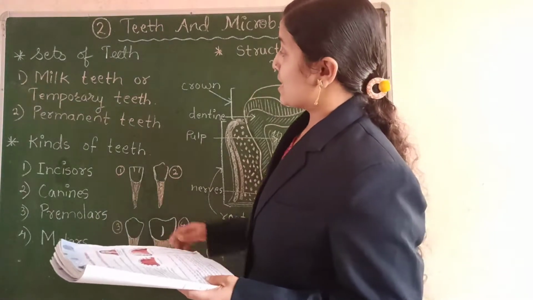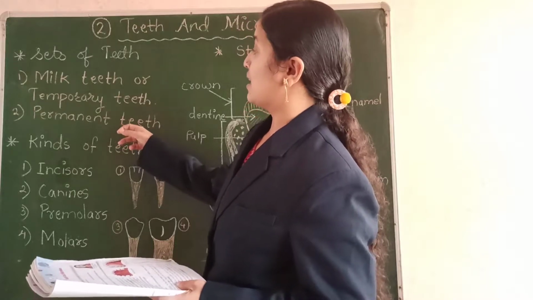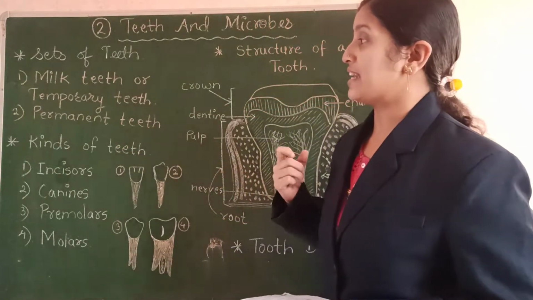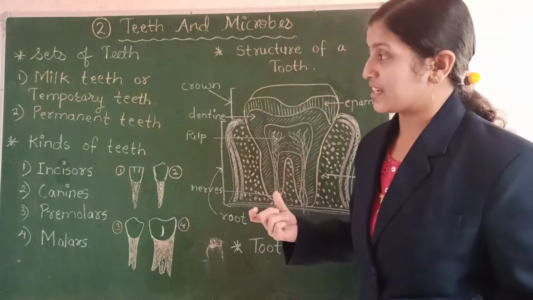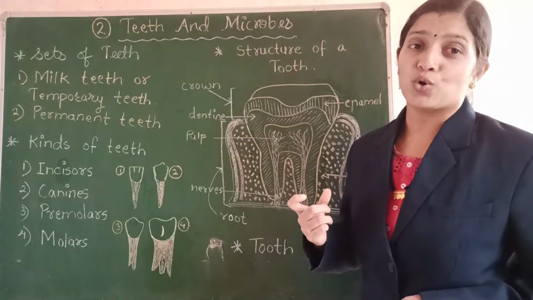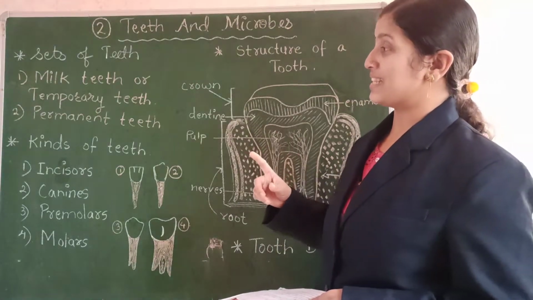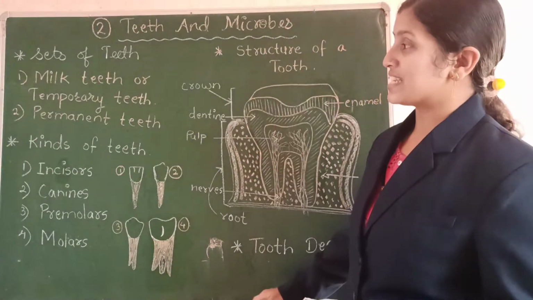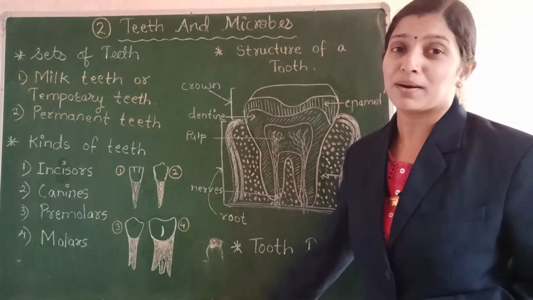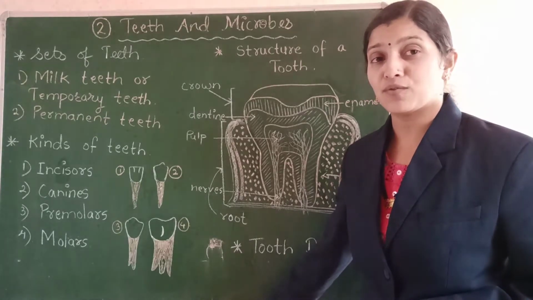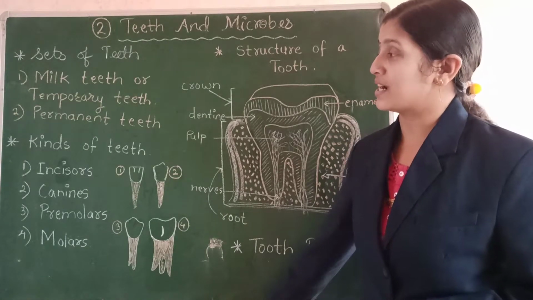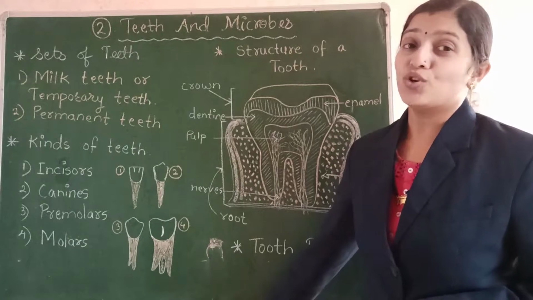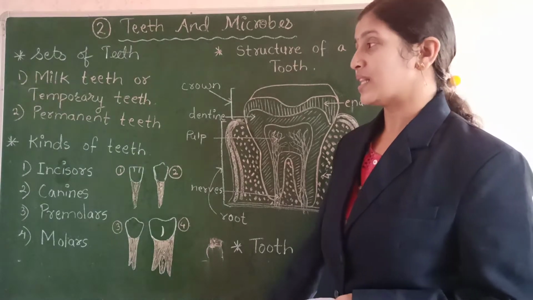Also, if any of these permanent teeth fall by any accident or any other reason, no teeth will grow in their place. The permanent teeth are the final teeth in our jaw. So it is very necessary that we take care of these permanent teeth, because if any tooth from this permanent set fails, no new tooth will grow there.